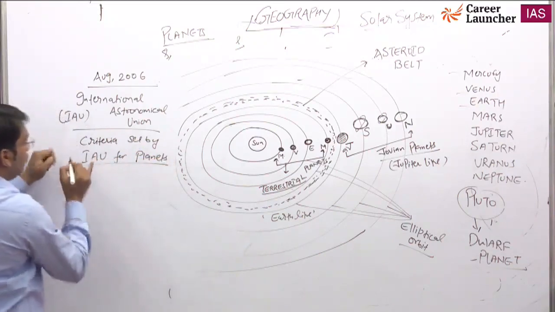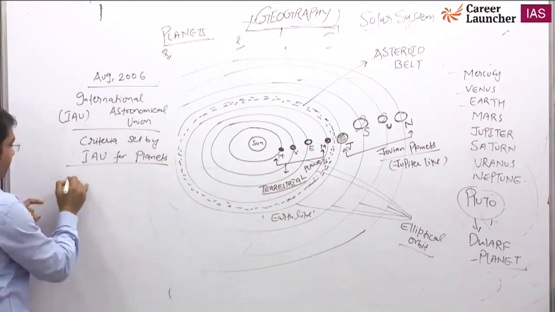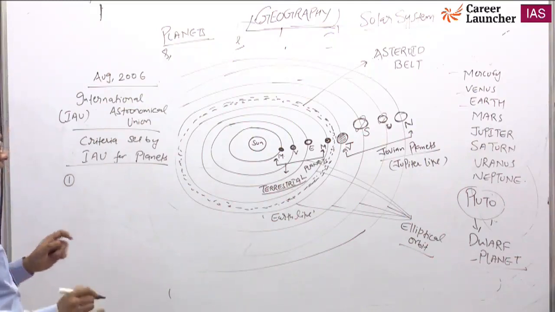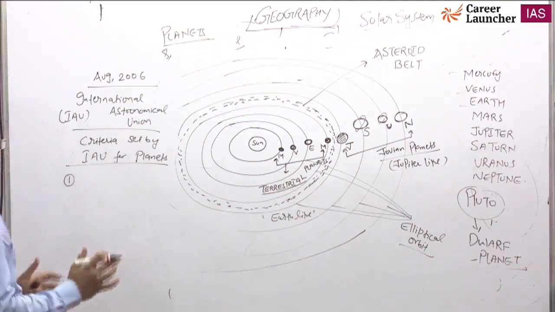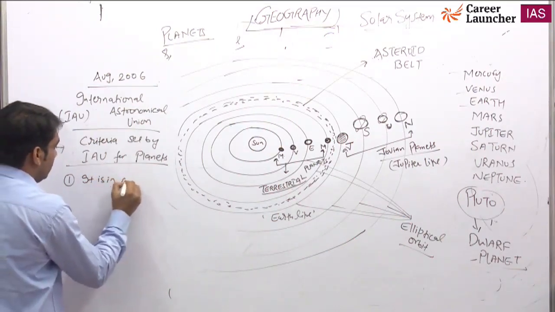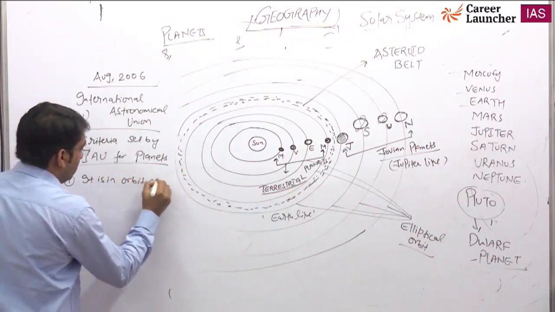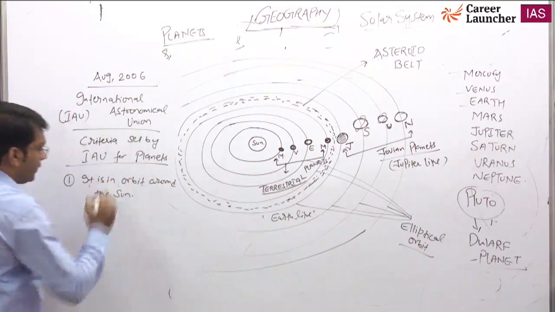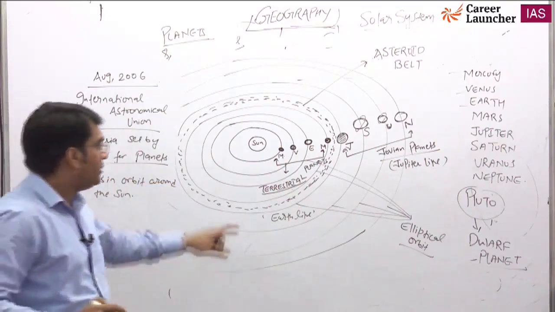So, according to the IAU, the first point is that the planet, the body, should orbit the Sun. It is in orbit around the Sun. The first criterion.